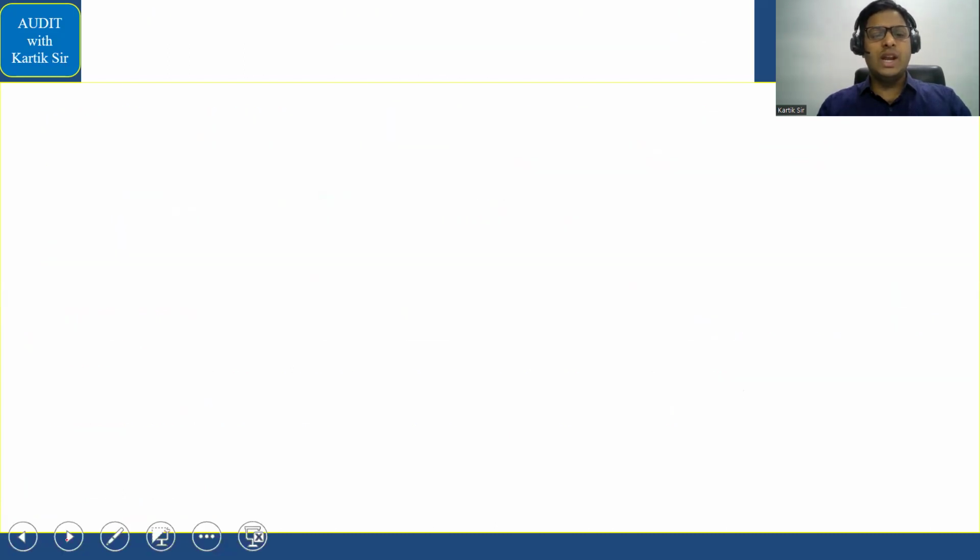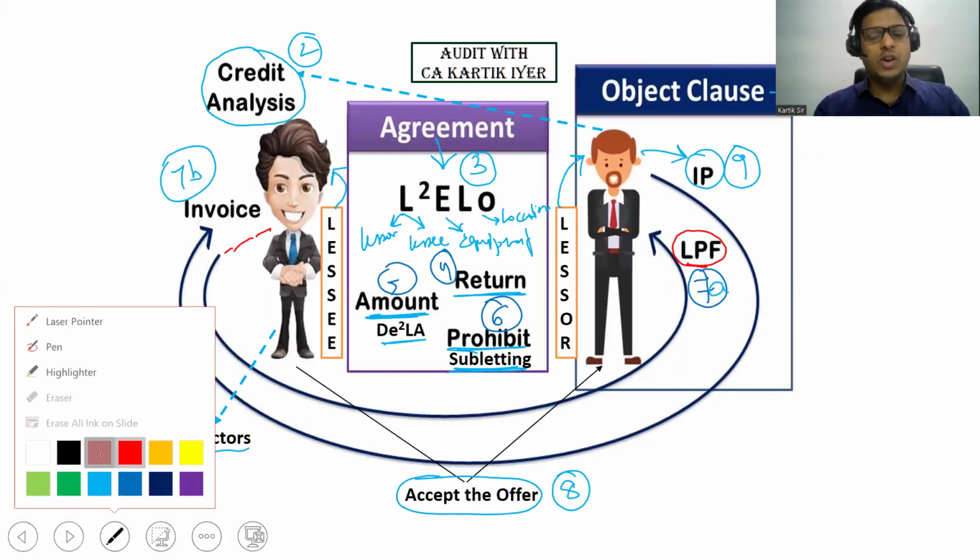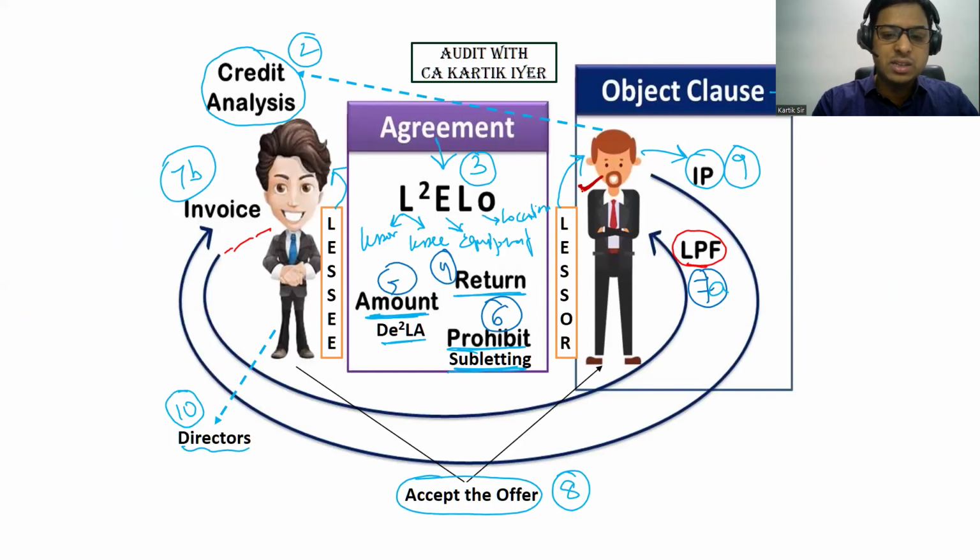Now we are entering the next part. In the case of any hire purchase transaction, we have seen what matter is there. Now we are going to see into lease transactions. अगर कोई lease transaction रहेगा, and if you are the auditor of the lessor, तो ये बंदा lessor है जो एक asset भाड़े पे दे रहा है, and this guy is the lessee. This is the person who is taking the asset on rental basis. So for lessor and lessee, what all will you check? But you have to think as if you are the auditor of the lessor. ठीक है ना? तो वो एंगल से सोचना.